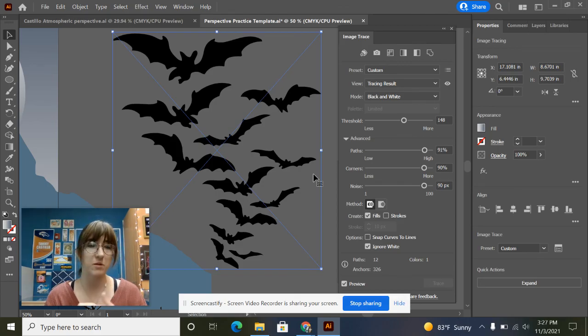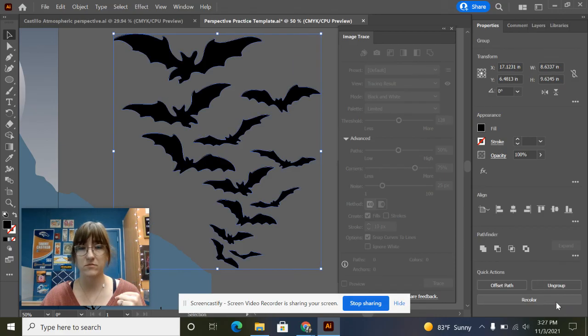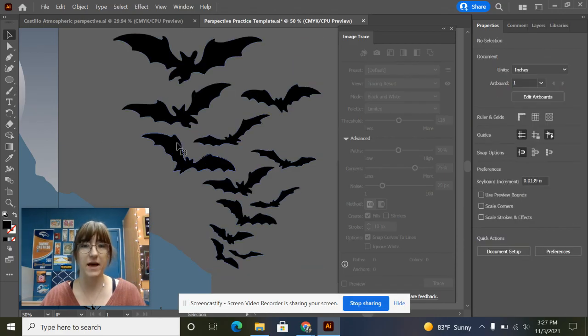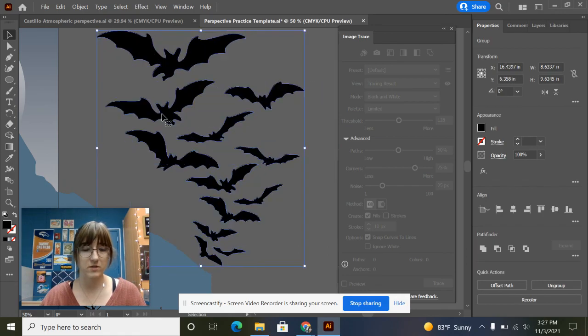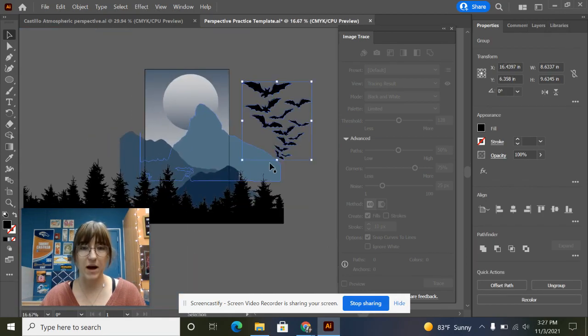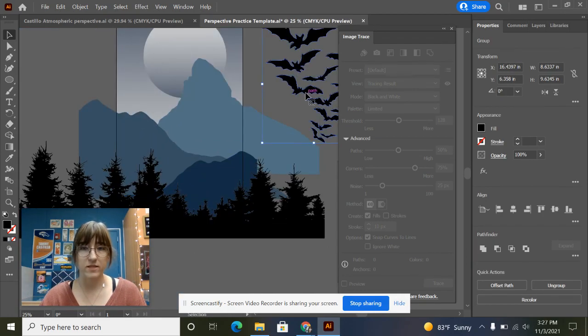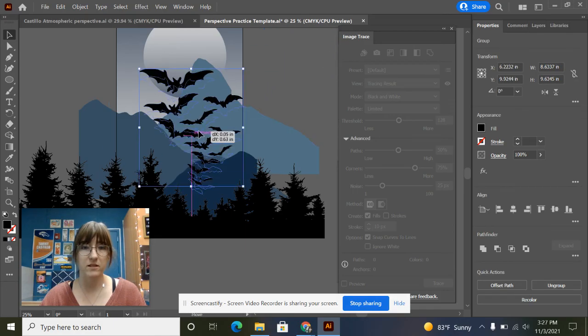So you need to make sure you're paying attention to the type of images that you're using. Okay, so again, don't forget to press expand, because if you don't, you will not be able to edit your image. So I'm going to press expand here. And then it automatically groups all of the bats together, right? So I'm just going to go ahead and move them about where they need to be. I want them to look like they're coming out from behind the trees.